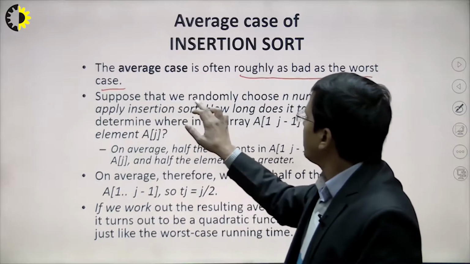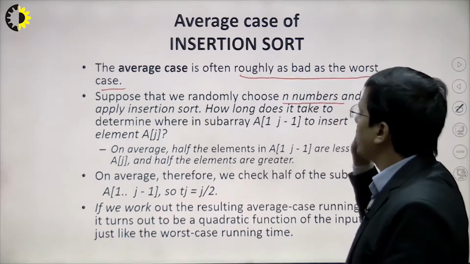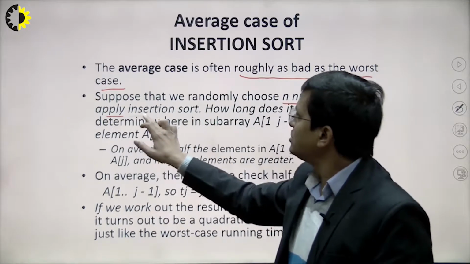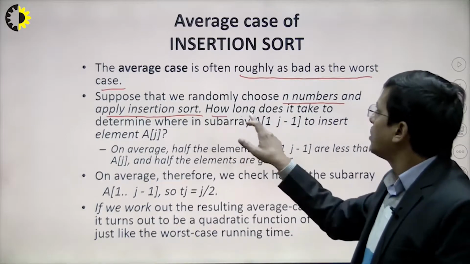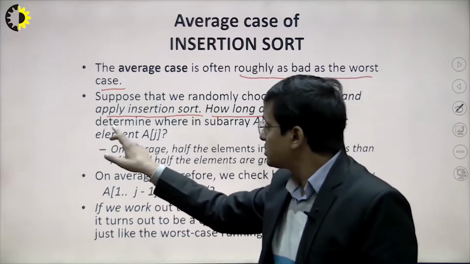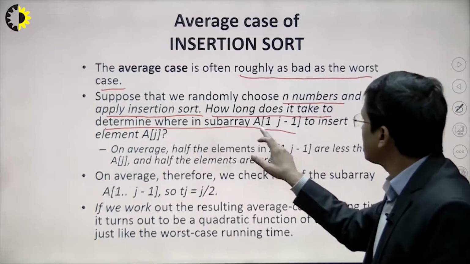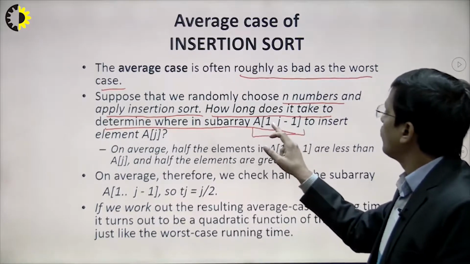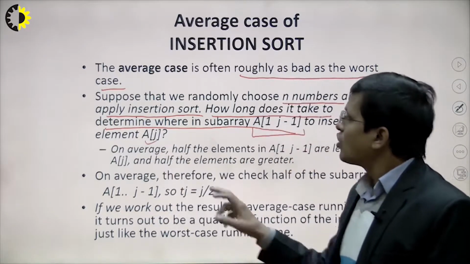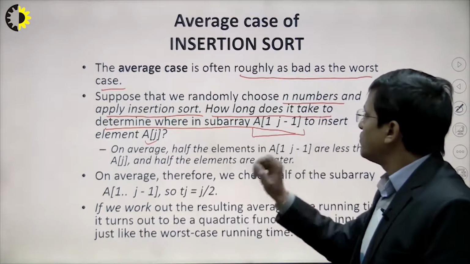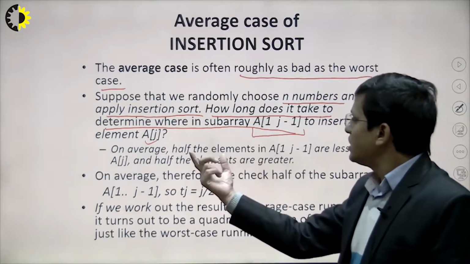Suppose we have n randomly chosen numbers and we are applying insertion sort, and now we think about how long insertion sort takes to determine the subarray. So basically, in the subarray A[1..j-1], we are going to insert the element A[j].